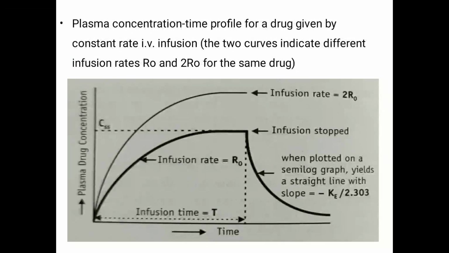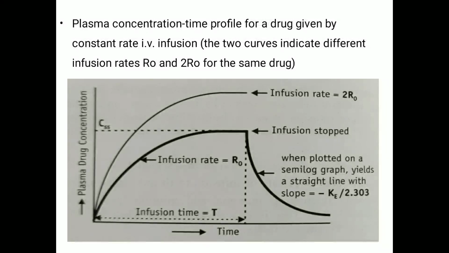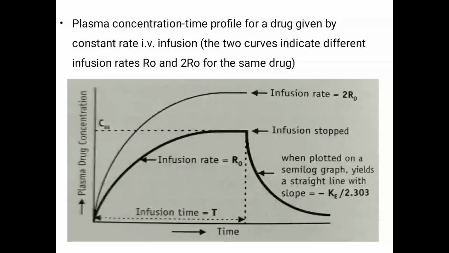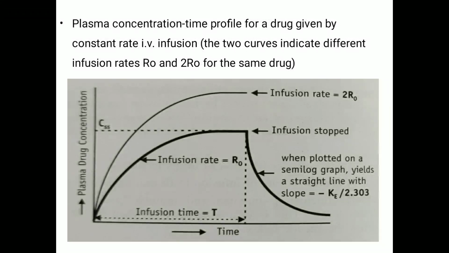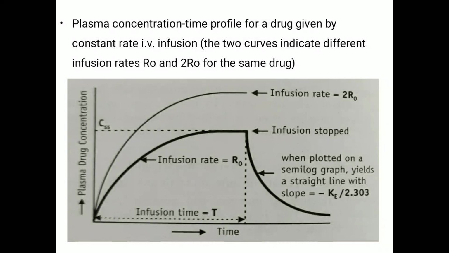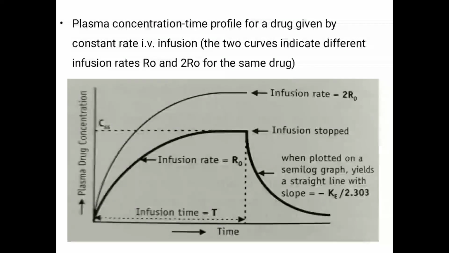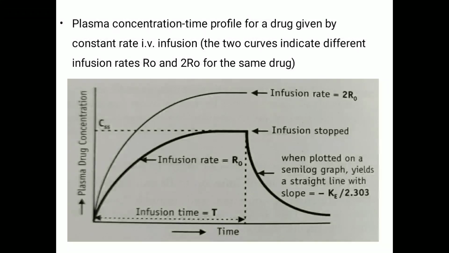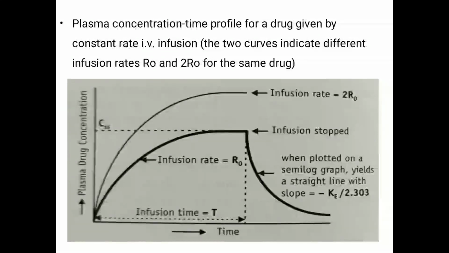that's why a constant concentration of drug in the plasma is reached, and that concentration is called the steady state concentration. So maintenance of this steady state concentration is particularly important in the case of IV infusion, and that is the main aim of IV infusion. But when the infusion is stopped, what will happen? The drug concentration will decline.